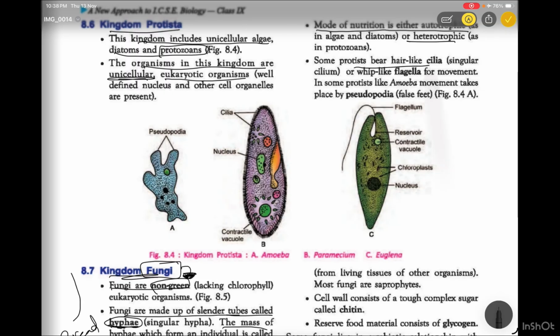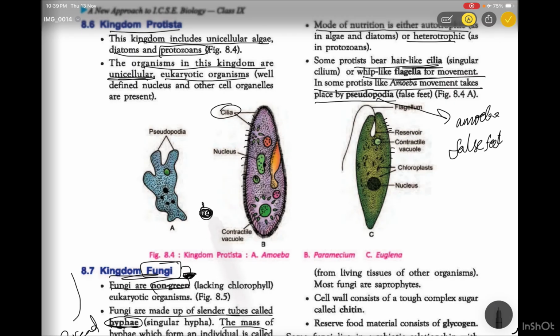Some protists bear hair-like cilia. Their outside has hair-like cilia. See, this is known as cilia. Hair-like cilia are sometimes present, along with flagella, for movement. In some protists like amoeba, movement takes place by pseudopodia. We can see the pseudopodia especially in amoeba. It is known as false feet. Because in amoeba, if the food particle is here, when it sees it, it gradually moves toward it like this and the food is swallowed.